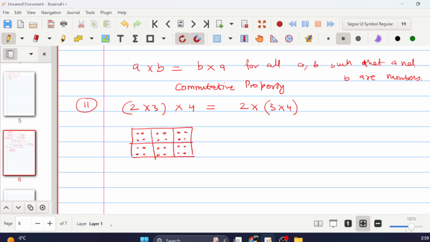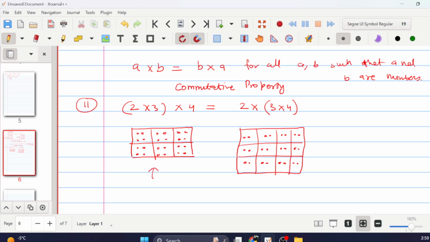Now for the other one, we have to do 3 into 4. 1, 2, 3, 4. And each should have 2 of them. Now if you look at these two images and count them, you'll find that the number of elements is the same.